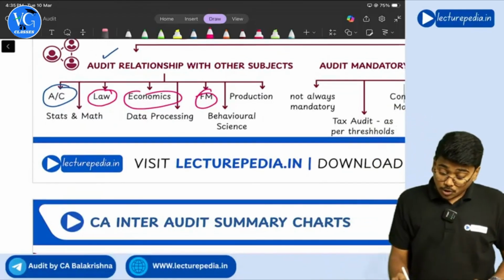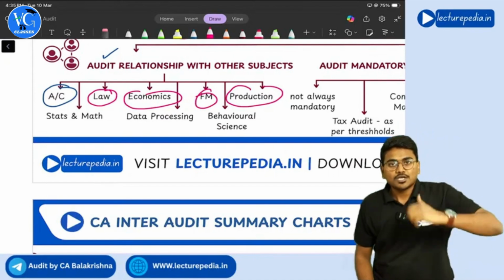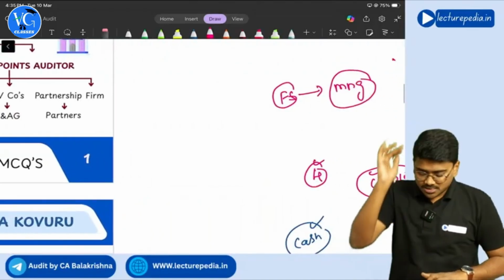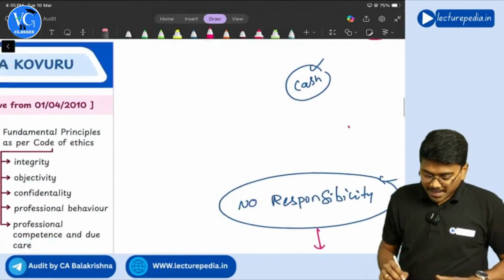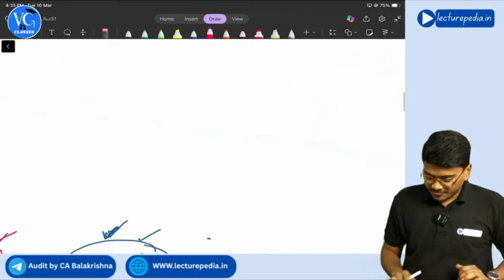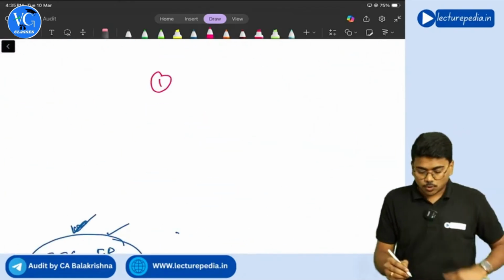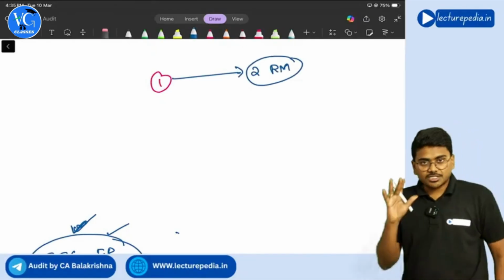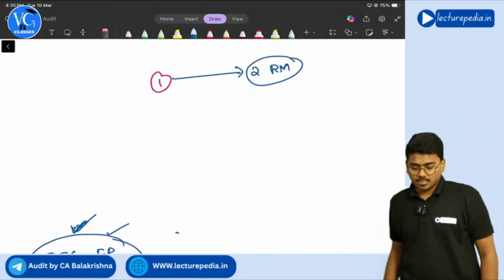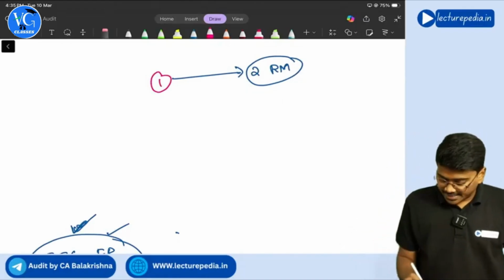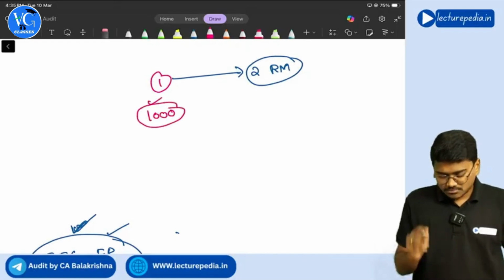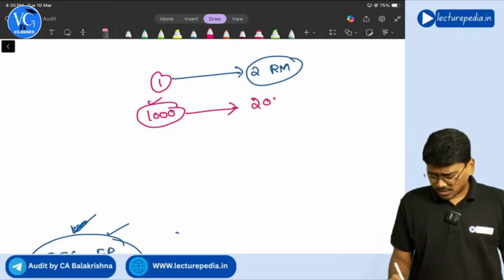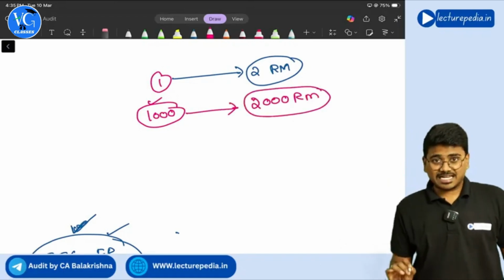See, next, you should also have knowledge about production. If you are conducting the audit of a manufacturing company, let me give a simple example. For manufacturing one finished good, 2 units of raw material are required. This is the ratio: 1 finished good, 2 units of raw material. Now, during the year, the entity manufactured 1000 finished goods. So it would have consumed 2000 raw material, right?